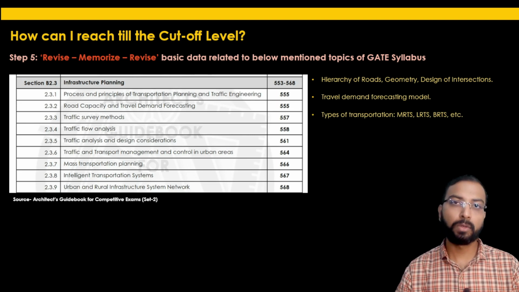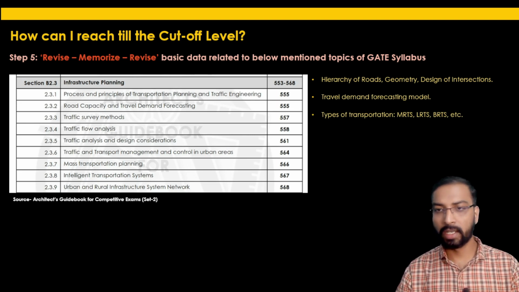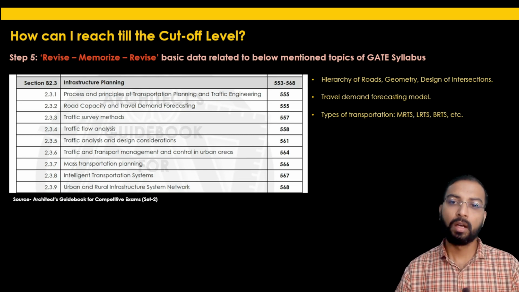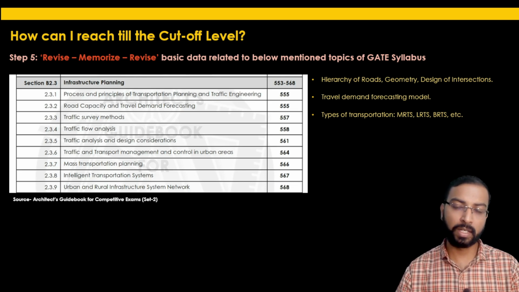Then which are the types of transportation available right now in India? Let's say MRTS, LRTS, BRTS, etc. What are the provisions? Which modes of transport are actually considered in MRTS, LRTS or BRTS respectively?